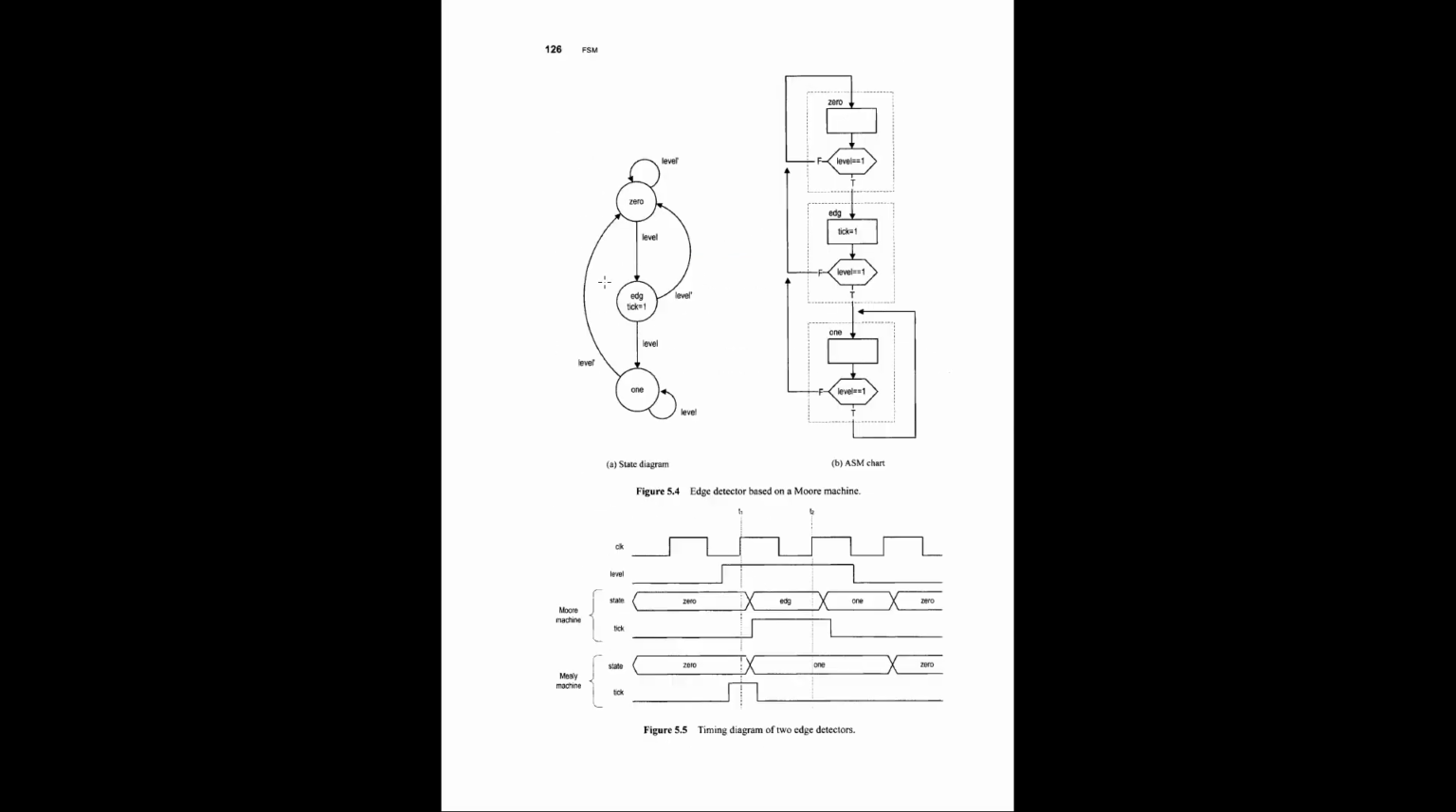When we are inside the edge state, we will say tick is equal to 1. The first thing we do is generate the output tick and notify that an edge has been detected. Then we check if level is equal to high, meaning it was already high, but if it is again high, then next state will be the one state. Otherwise, if it is 0, then jump back to the zero state. So this is nothing but simply converting this logic into code.